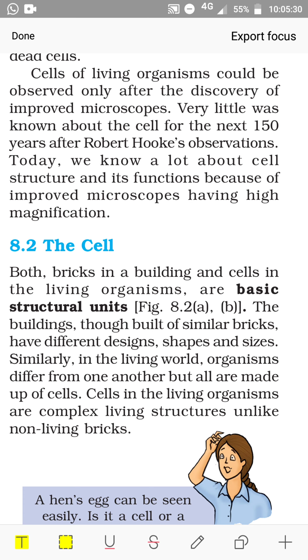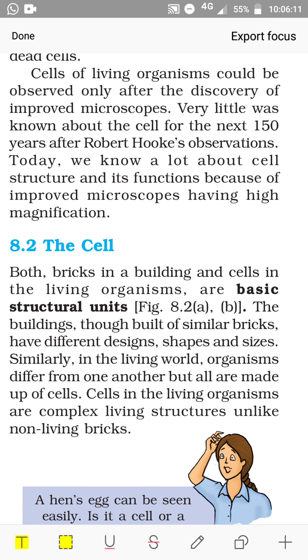Right now, when I said you are there in your cell, that means you are there in your room. This room or compartment has been made by walls, and when you break the wall, it is made up of bricks. Similarly, living organisms' bodies are made up of certain systems, as in the human body. The systems are made up of organs, organs are made up of tissues, and tissues are made up of cells. That's why cells are called the basic structural unit of a living body.